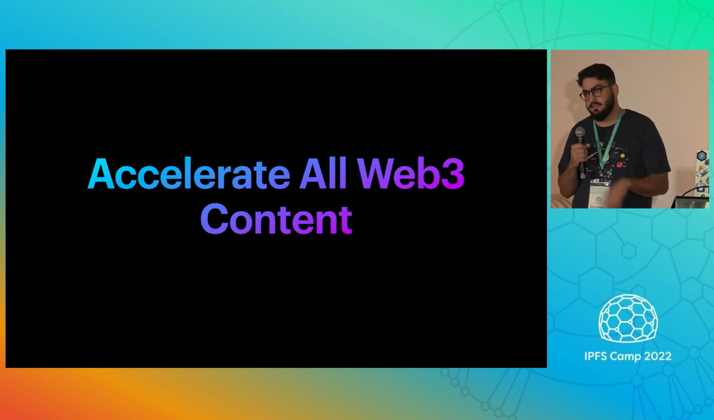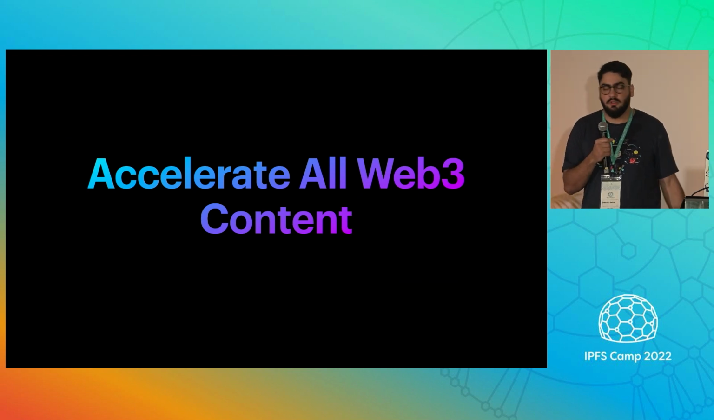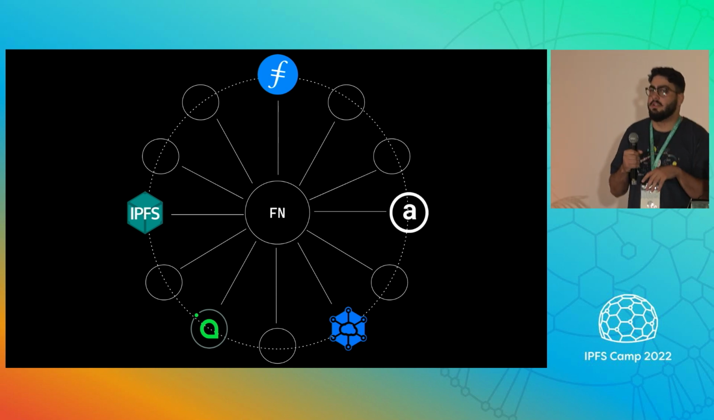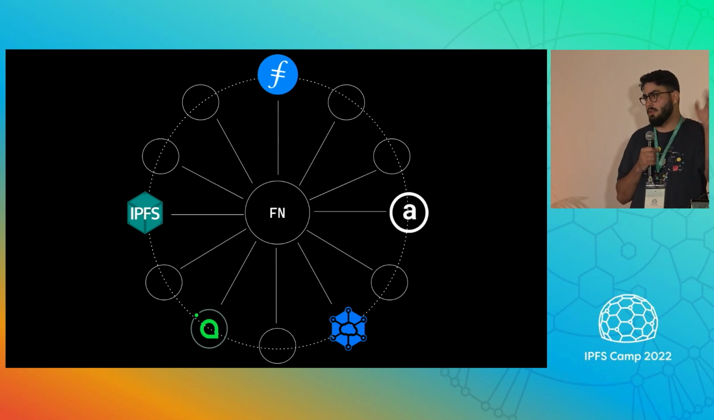So why are we doing this? Simply to accelerate all Web3 content. I like to view it as Fleek Network pulling information or storage and caching it around the world from all these storage providers, and we're starting with Filecoin.